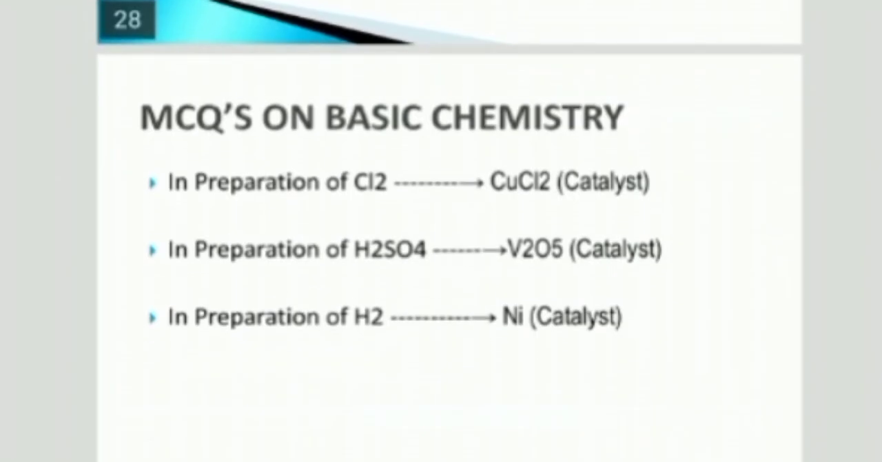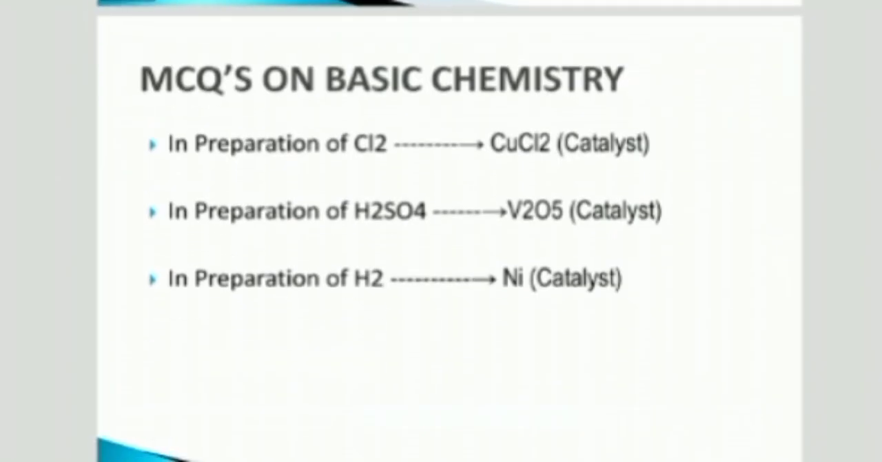Next, in the preparation of Cl2, that is chlorine, CuCl2 is used as a catalyst. In the preparation of H2SO4, that is sulfuric acid, V2O5, vanadium pentoxide, is used as a catalyst. In the preparation of hydrogen H2, Ni, nickel, is used as the catalyst. Okay, keep all these things in mind for your exam and do well in the exam.